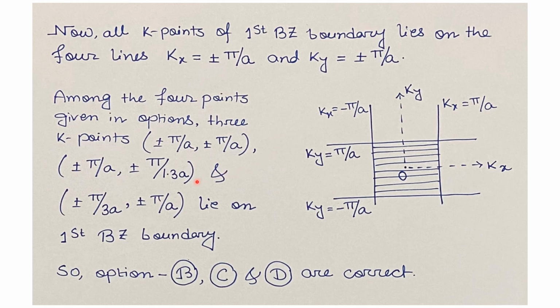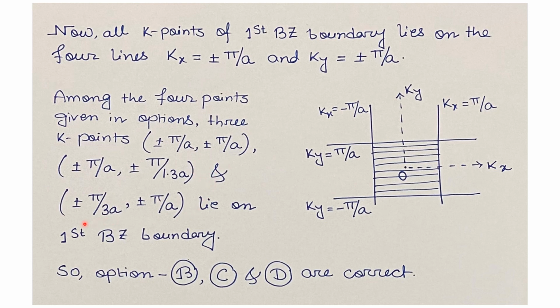Then the third option, plus minus pi by a, comma plus minus pi by 1.3a. These points lie somewhere like here, here, here and here. So these 4 points will lie on the boundaries. So this is also a possible answer.